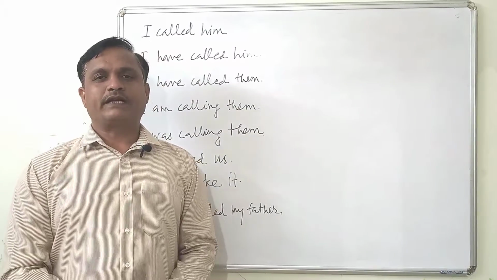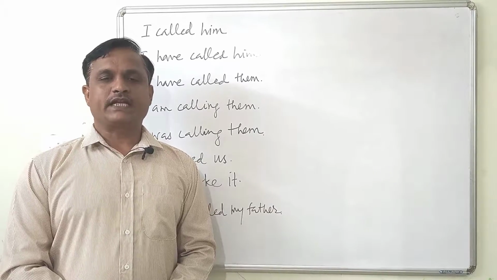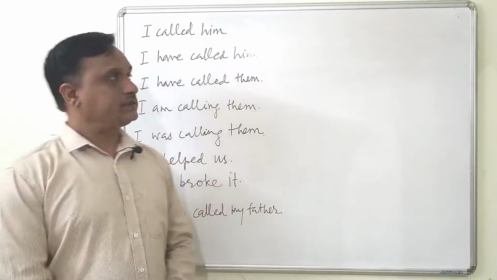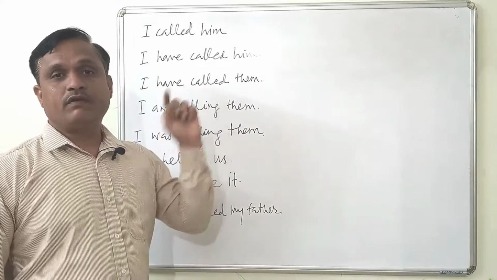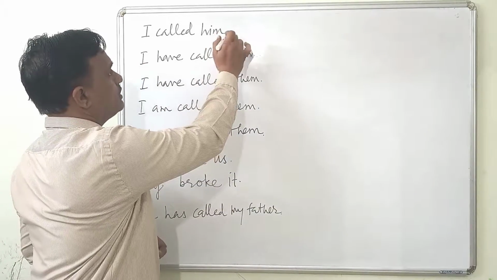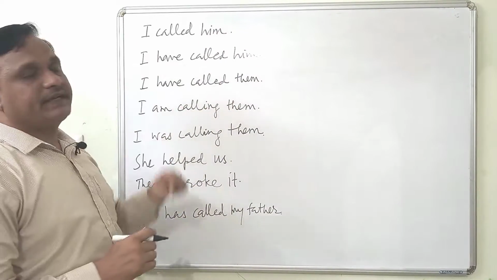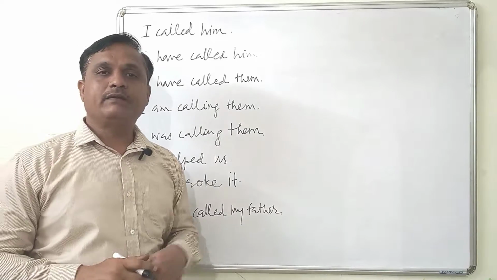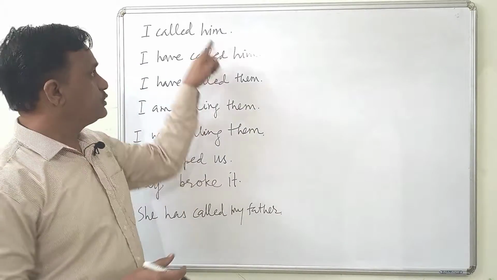So now let's practice how we can convert active voice into the passive voice without changing the meaning of the sentence. First sentence, I called him. So here I is active and we are making I passive, and we are giving importance to him.